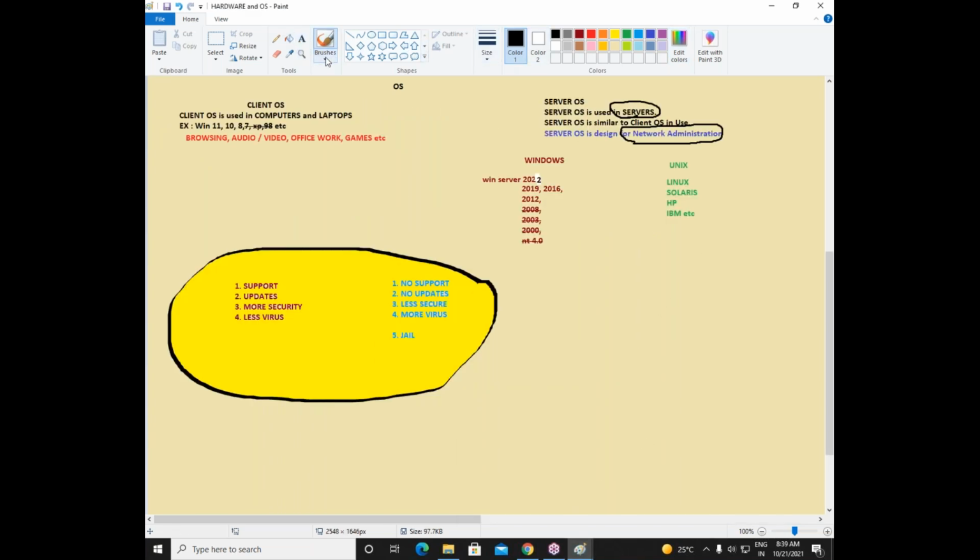And we know the versions of server operating system here. What are the versions we have here? From Windows, we have versions like 2000, 2003, 2008. And we know all these things are outdated now. We are using 2012, 2016, 19 or 22. In the majority of cases we will see 2012 and 2016. 2019 is very rare and 2022, maybe very few companies are using 2022. So most of the companies still go with 2016, 12 or 19.